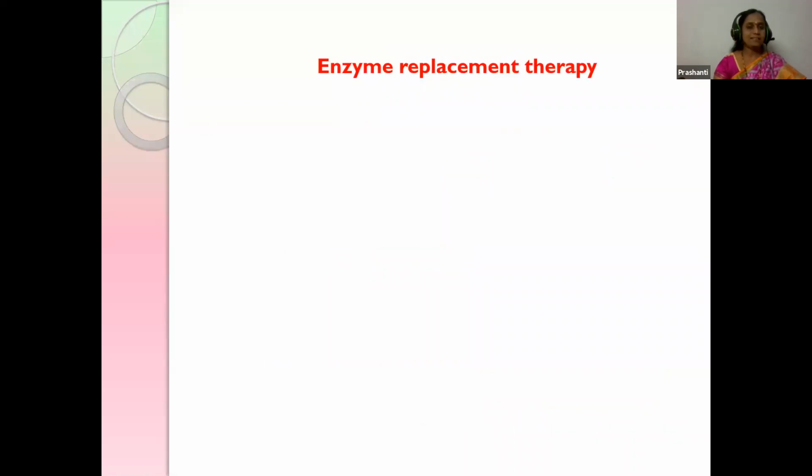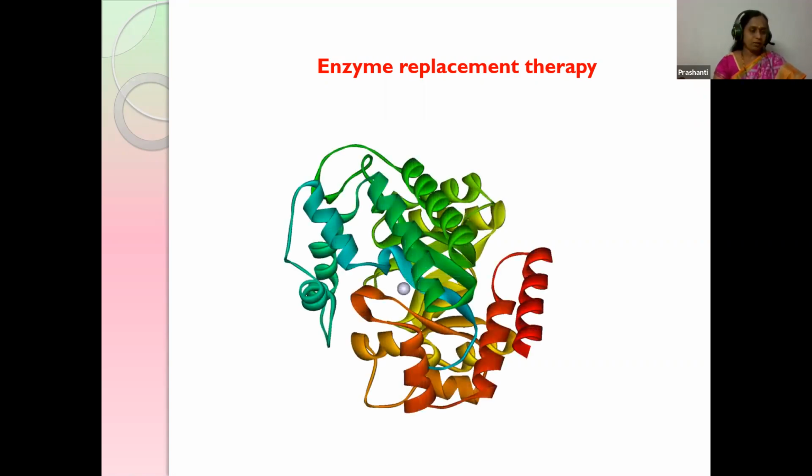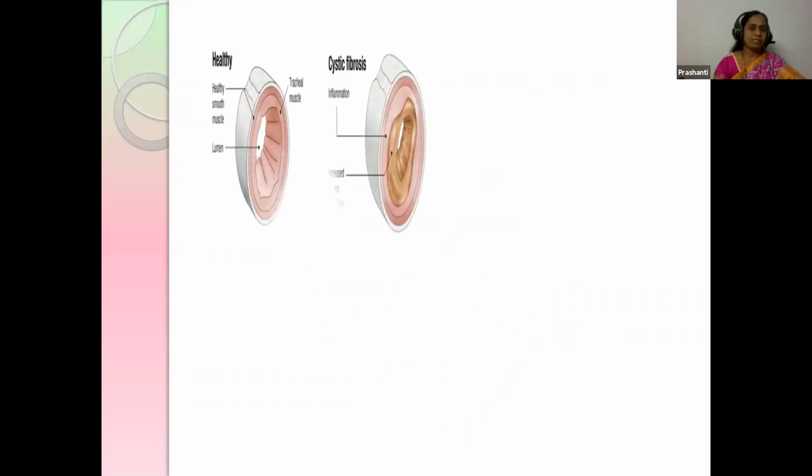The next one is enzyme replacement therapy. Means the name itself says replacing the enzyme. So here the functional ADA is directly injected or inserted into the body. For example, like insulin, a growth factor, they want to see the growth. So if they insert the factor directly, the growth can be seen. So this is the enzyme replacement therapy.